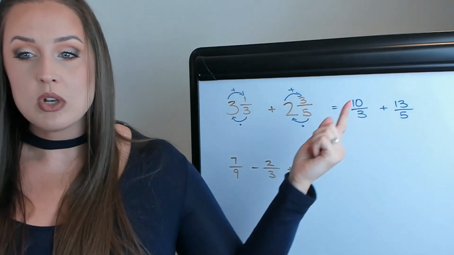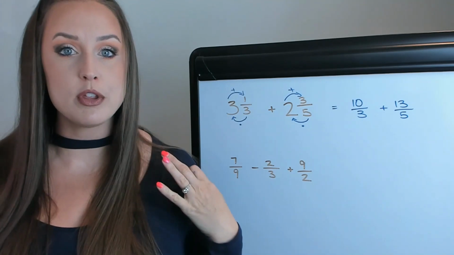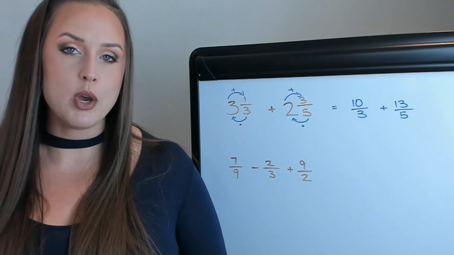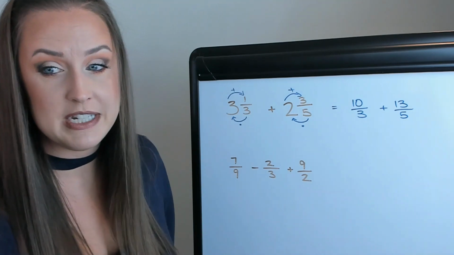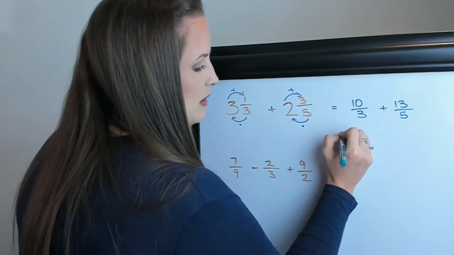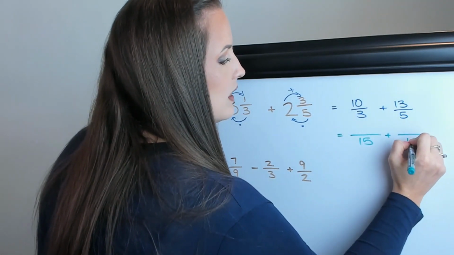So now if you look at these, you just want to say to yourself, what do 3 and 5 both go into? Now 3 and 5 will both go into 15. So let's force both of those denominators to be 15. So like I said, let's keep track of that by writing that down like this.